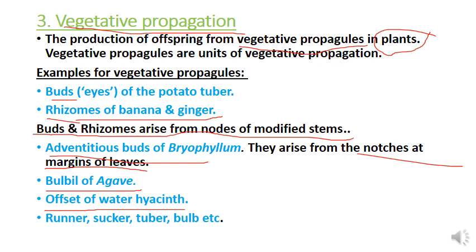So here we are discussing only the examples. The diagram of these examples will be discussed in the next slide. The other examples include runner, sucker, bulb, tuber, etc.